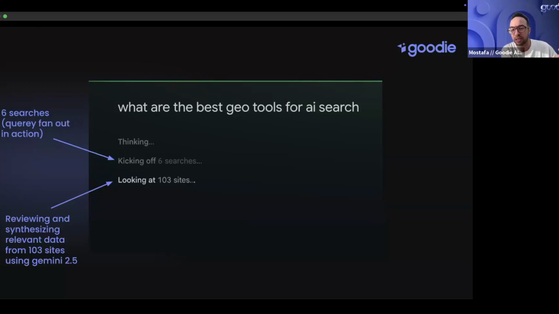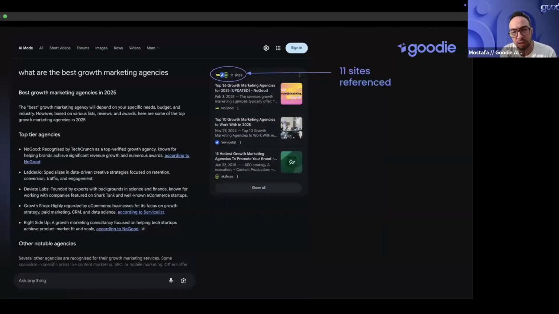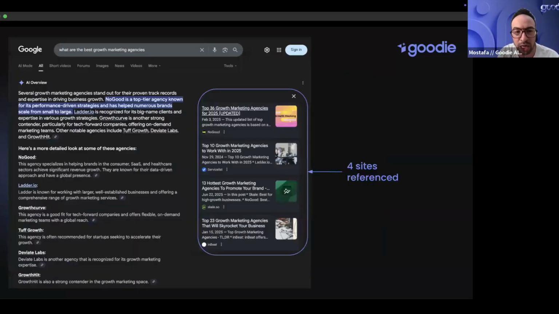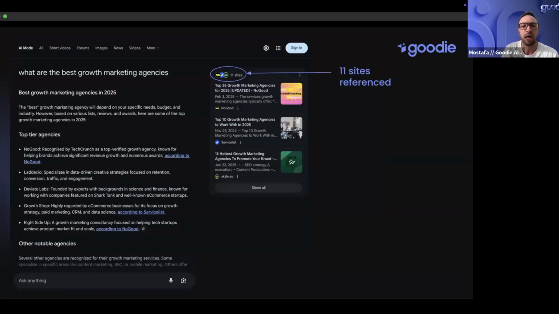So it's a completely different mechanism, and thus a completely different playbook. There's an overlap between the two, certainly, but it works differently. We have to understand these underlying mechanisms so we can optimize for them accordingly. When I do the same search in AI Mode, that's exactly what it says: it's referencing 11 sites in this particular area. Obviously this is not to brag, but Nogood is number one on both.